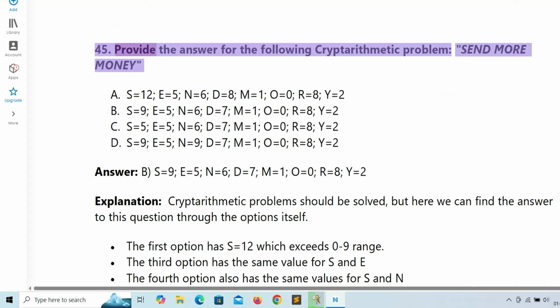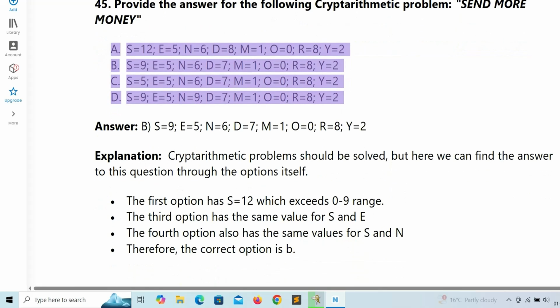45. Provide the answer for the following cryptarithmetic problem: SEND + MORE = MONEY. A. S equals 12, E equals 5, N equals 6, D equals 8, M equals 1, O equals 0, R equals 8, Y equals 2. B. S equals 9, E equals 5, N equals 6, D equals 7, M equals 1, O equals 0, R equals 8, Y equals 2.